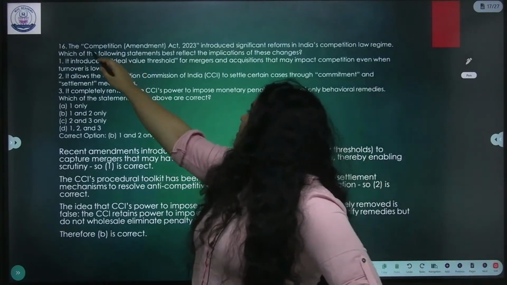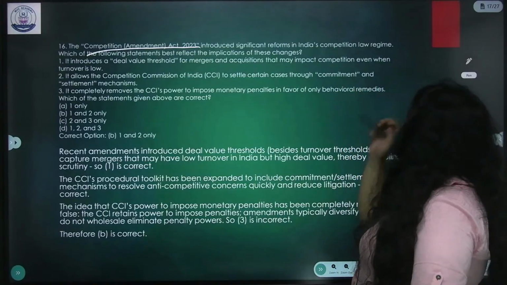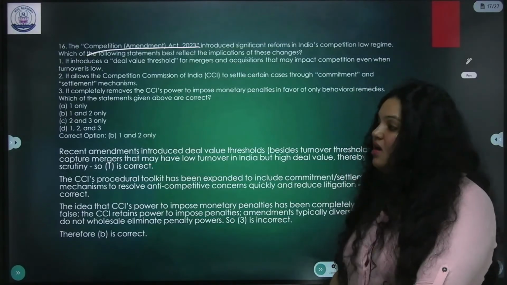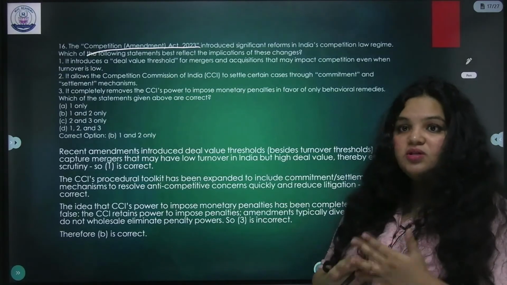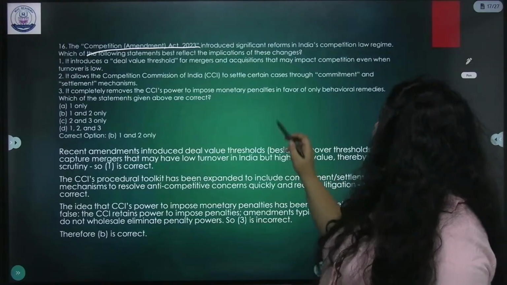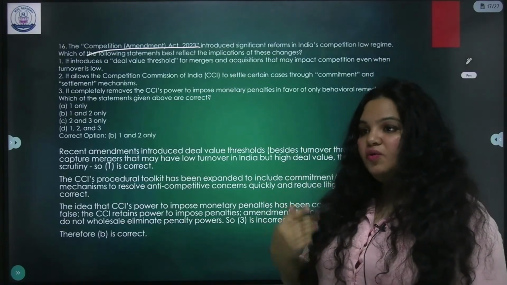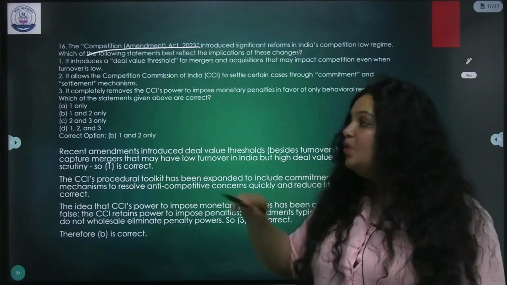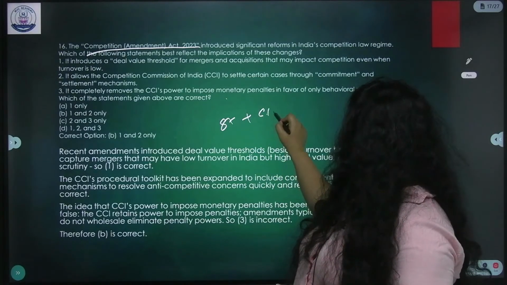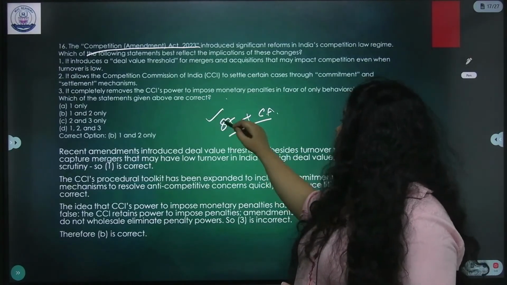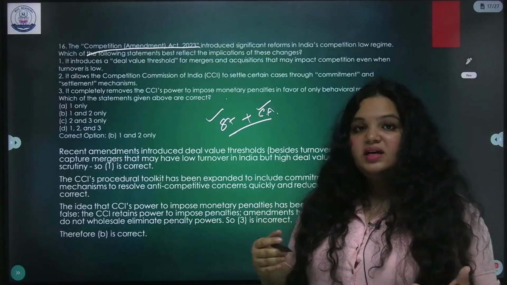Now the Competition Amendment Act introduced significant reforms in India's competition law regime. Competition law, alternative dispute resolution, tribunals, all are important topics. Now, implications of these changes. Okay, this is an analytical question. You need to know the provisions, and you can solve this kind of question only if you have static plus current affairs knowledge. You need to know the provisions and you need to read the newspaper every other day so that you will be able to understand how it is being applied.